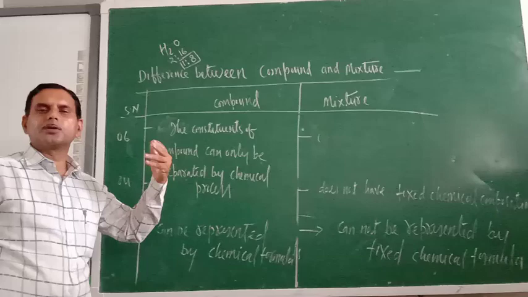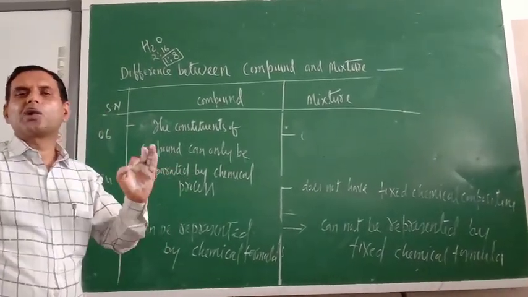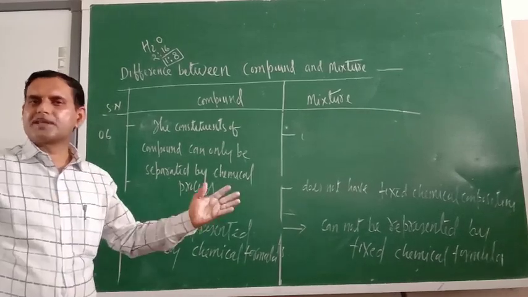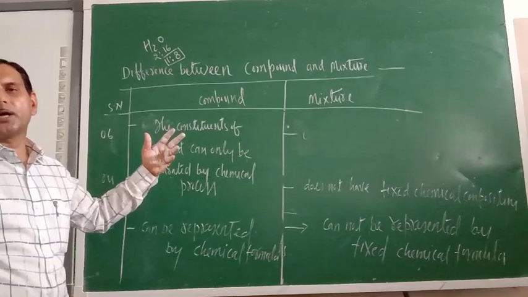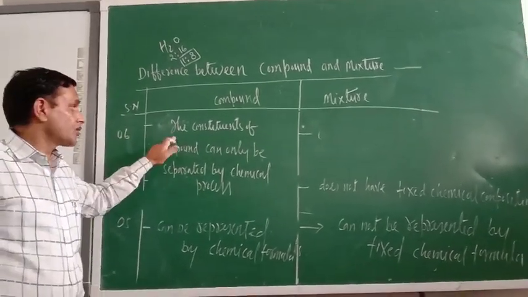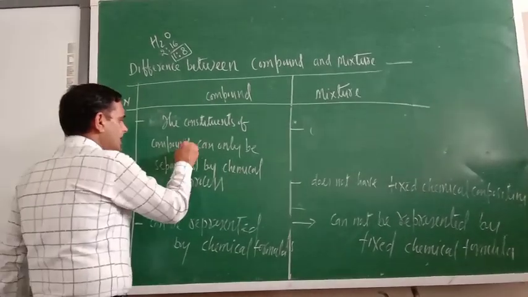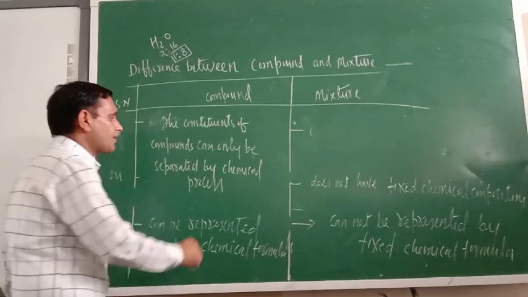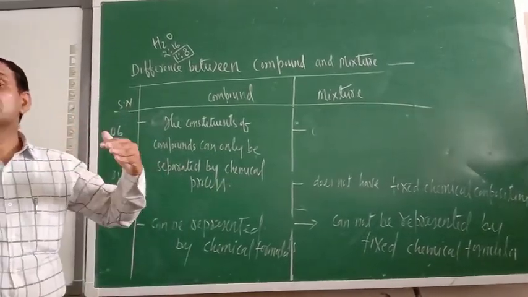Just see, suppose HCl is the compound, hydrogen chloride. If you want to separate the hydrogen and chlorine from each other, then what is there? The chemical method is responsible. So the constituents of compounds can only be separated by a chemical process. Means through physical processes you cannot separate them.